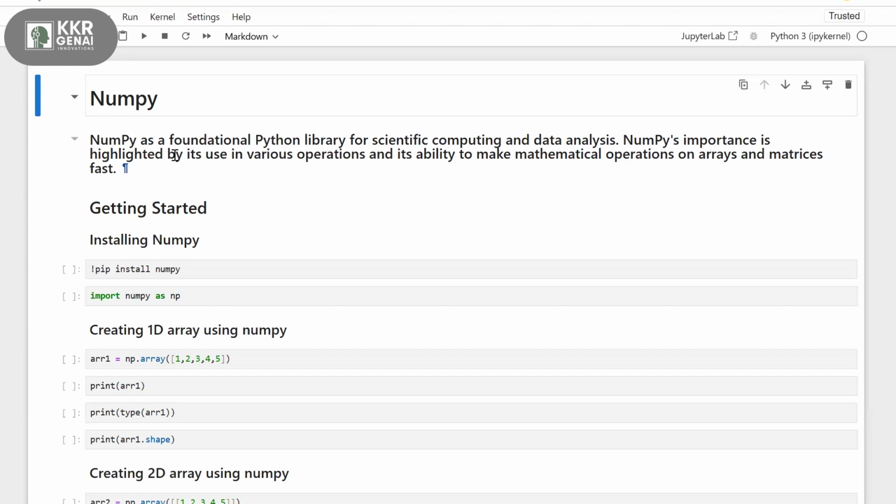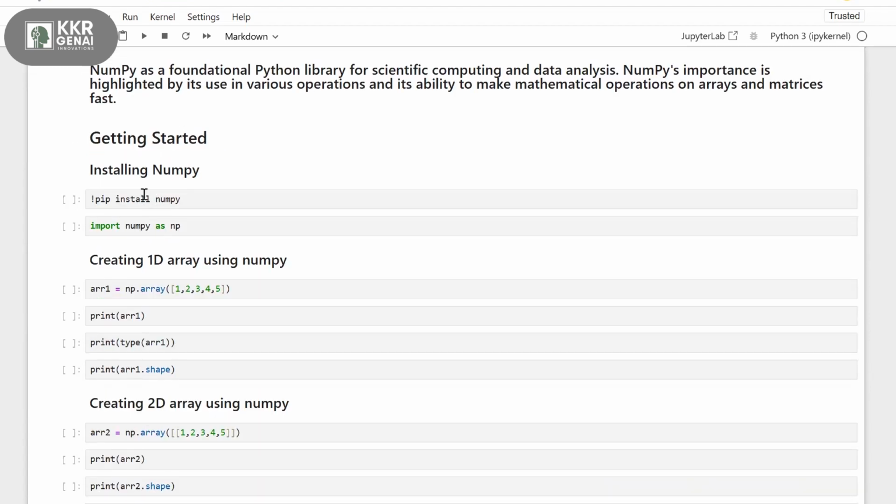First, if you want to use NumPy, you need to install it. Basically, NumPy and Pandas are automatically installed when you set up your Python. But if you want to install it, you use the command pip install numpy.